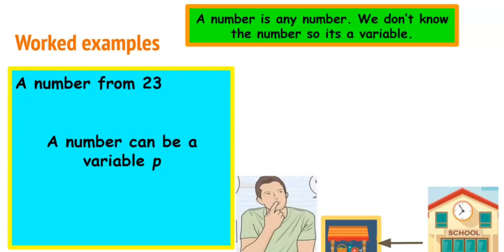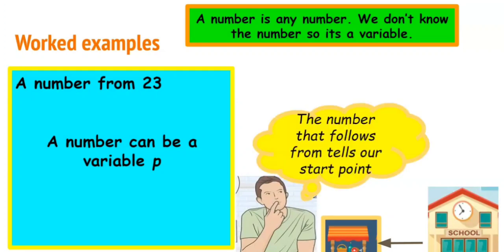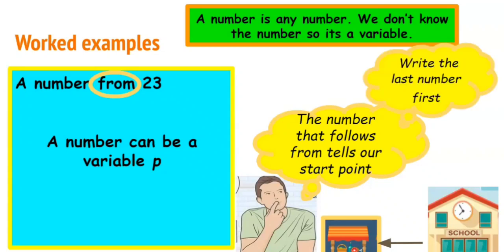It means that our start point is school. So when we are writing our algebraic sentences or expressions, and we have the word from, it tells us the number that follows the from. It tells us where our starting point is. So we are always going to have to write the last number first. So we're going to start out with 23 and then write 23 minus p.